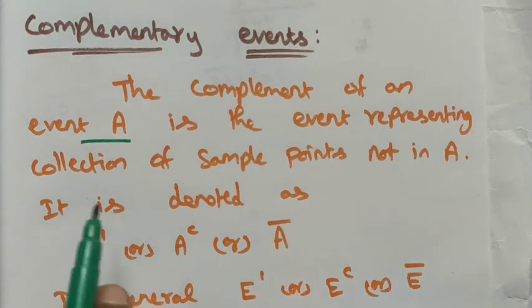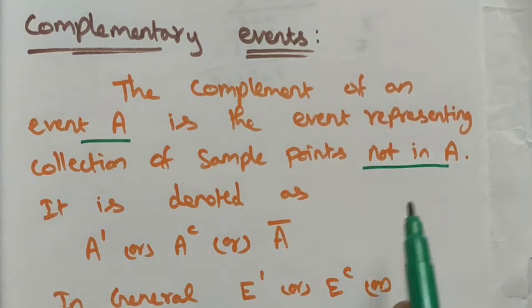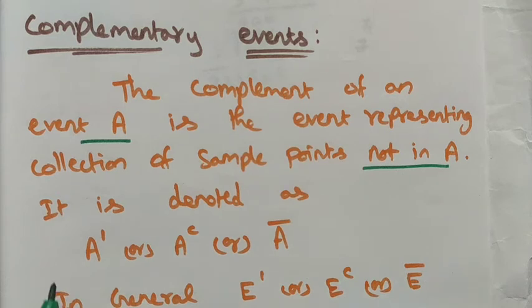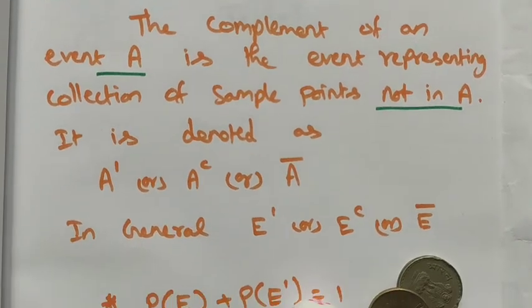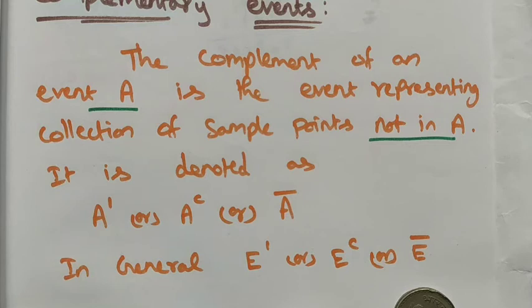This is the event representing the collection of sample points not in A. The A set is given some elements; not in A is the complement. It is denoted as A dash or A complement. Here we have to read it as A dash, or A complement, or A bar. A bar also means the complement. In general we use E as the event, so we take it as E dash, E complement, and E bar.